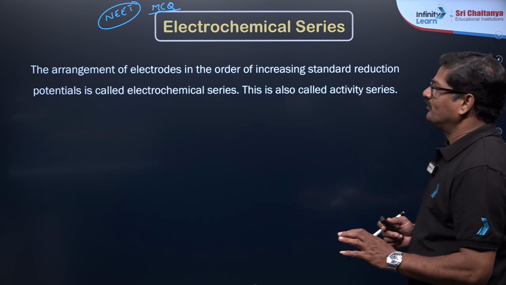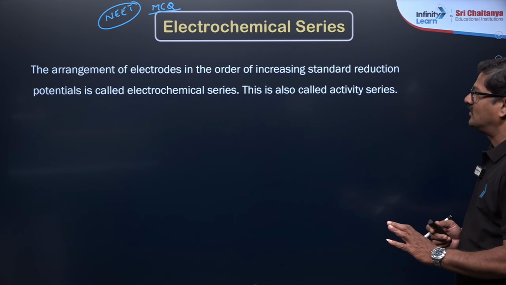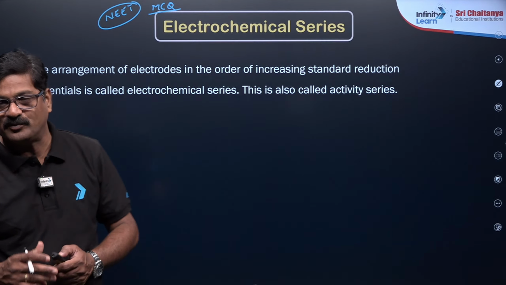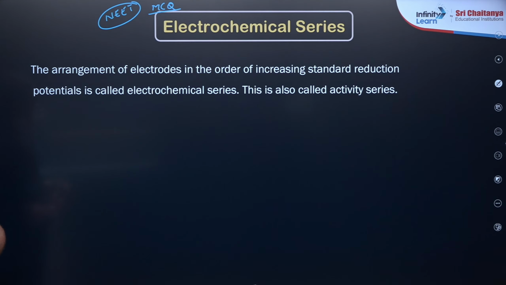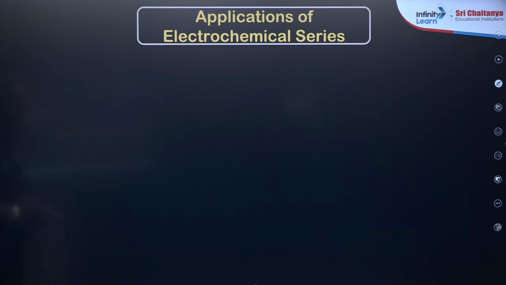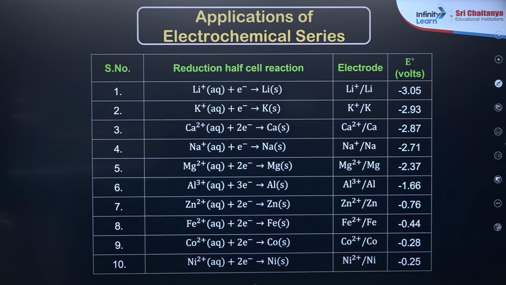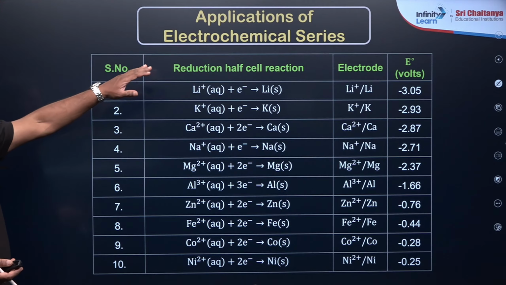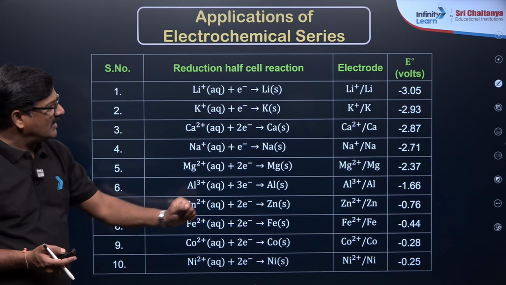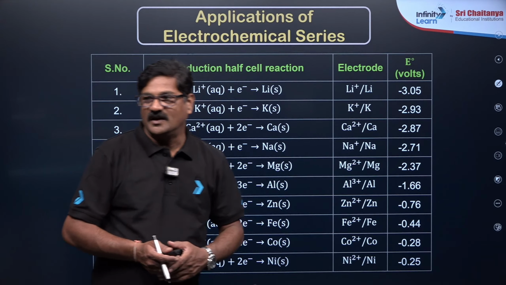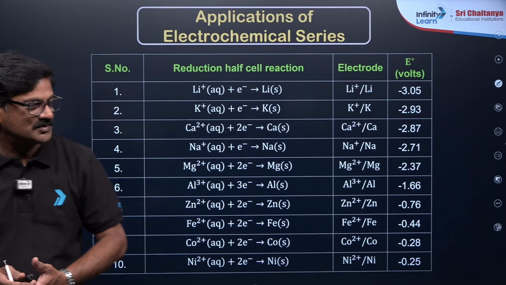Now, the arrangement of the electrodes in the order of increasing standard reduction potential is called electrochemical series, and the application we want to see here. It's very, very important and awesome thing. And in this series, you can see, look at this. Here, reduction half cells and electrode potential values are given in increasing order of these values.